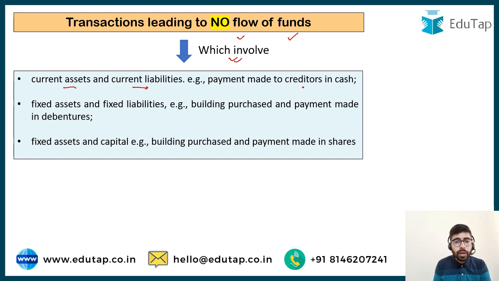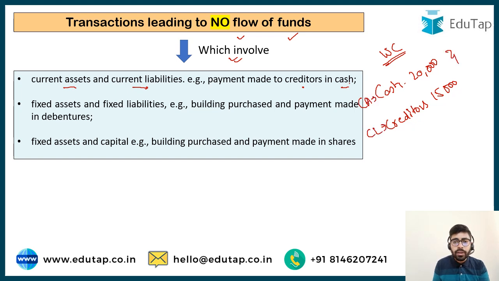Now, suppose you are paying creditors in cash. Say I have a cash balance of 20,000 and I have creditors of say rupees 15,000. Now this is the working capital position of my company. I have the current asset as only cash, I have the current liability as only creditors. So in this particular case, my working capital is current asset minus current liability, that is 5,000.